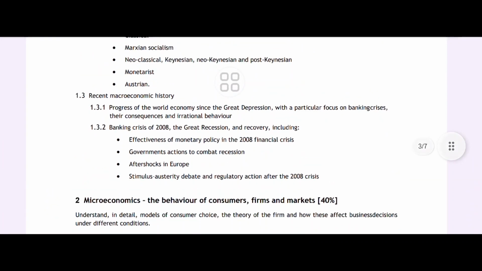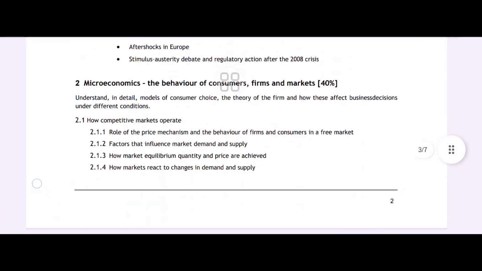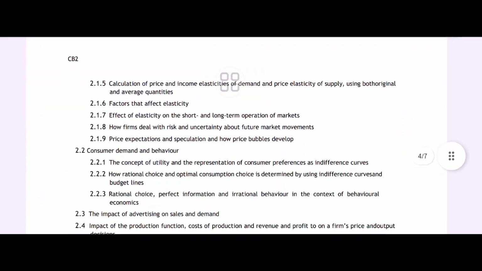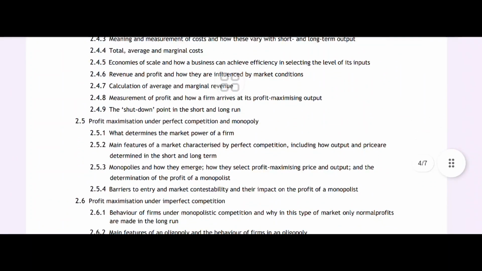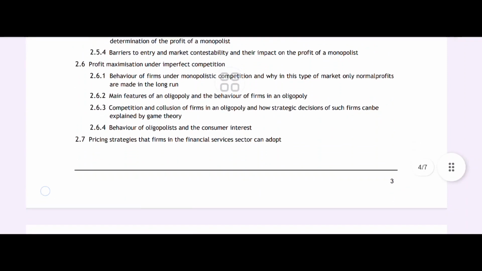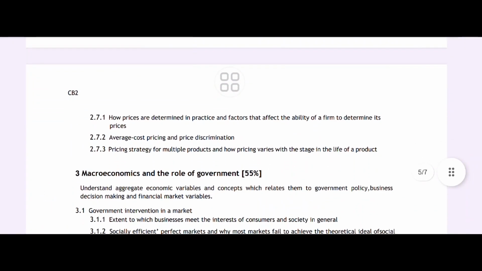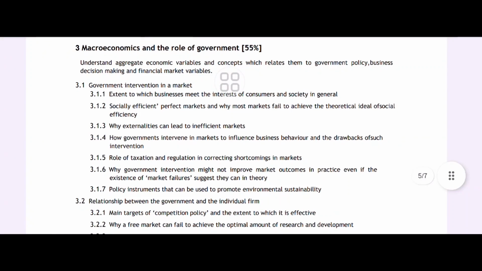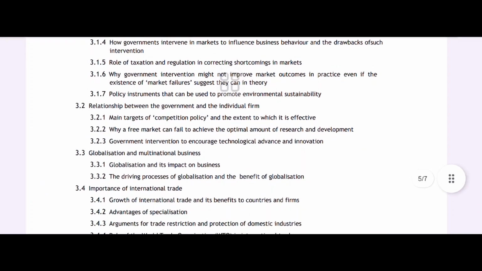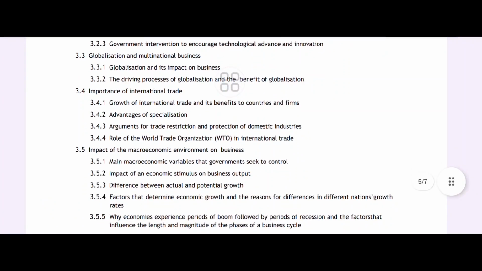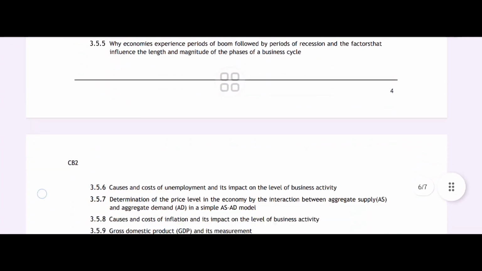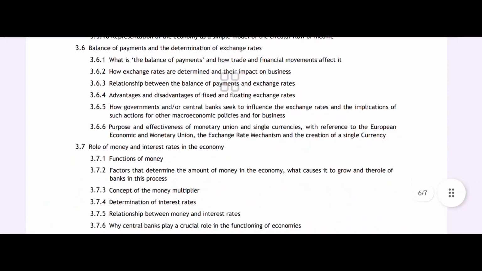Obviously it starts with the Great Depression and the stock price, the Great Recession, then microeconomics, the main thing which we learn about firms, consumer and market, then elasticity, it's pure economics and microeconomics, the shutdown point in the long run, same thing for the markets, different, perfect, imperfect, competition, macroeconomics and the role of government, social efficient, perfect market, role of taxation and regulation, policy instrument which can be used to promote environmental sustainability, main target of competition policy, growth of international trade, advantages of specialization, balance of payment, the trade part, money